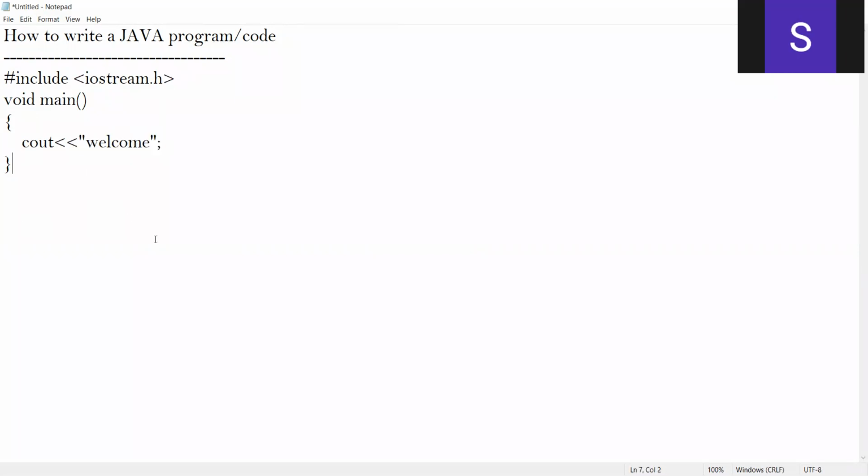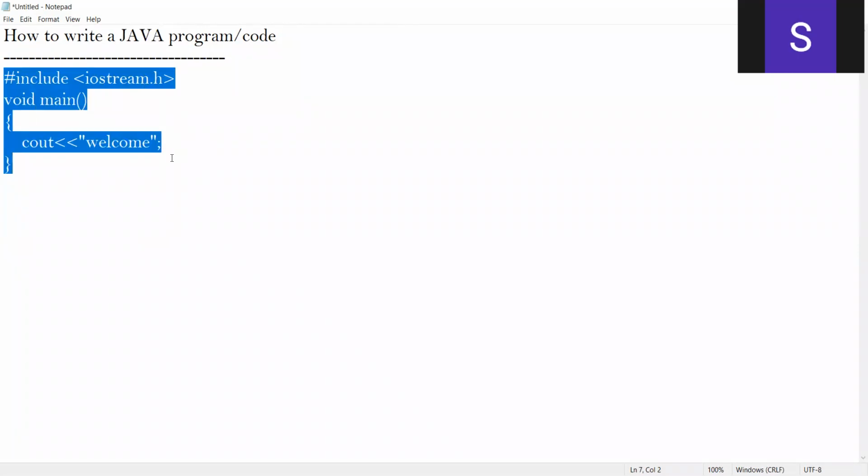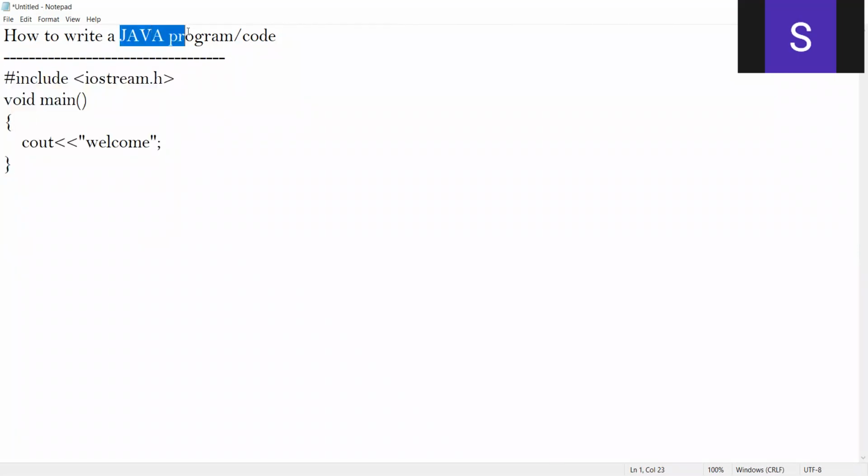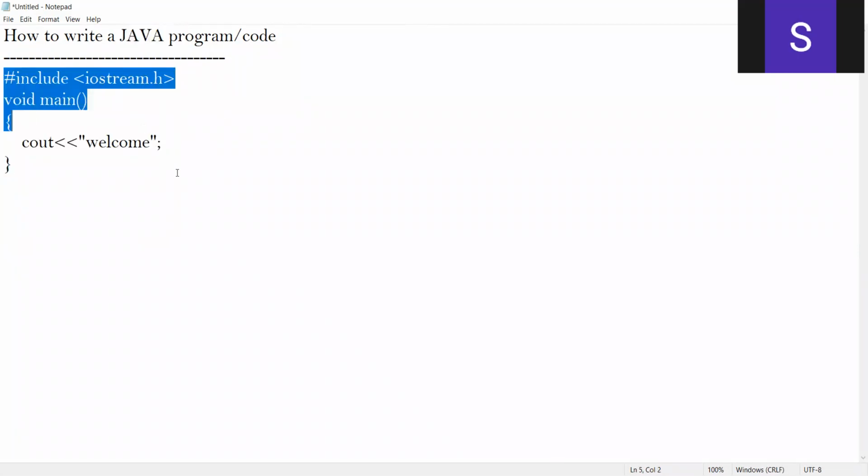Now, the same program, let me try to convert into a Java program. This is a C++ program, right? With respect to Java, there is no concept of header files. I repeat, with respect to Java, there is no concept of header files. So let us remove this header file.